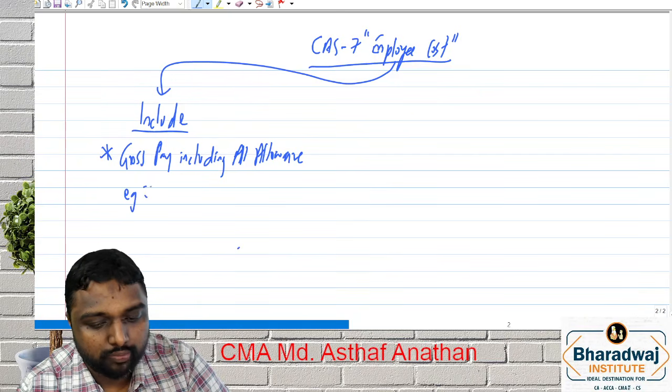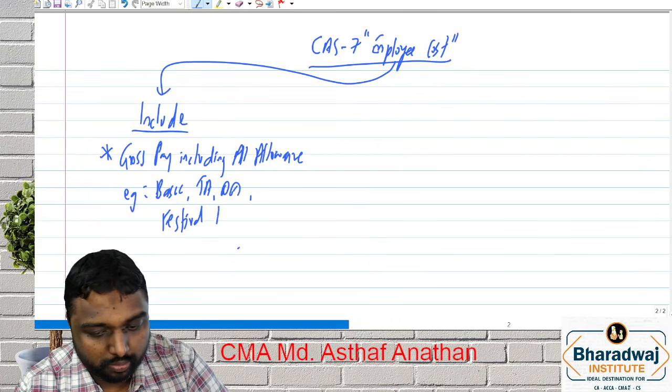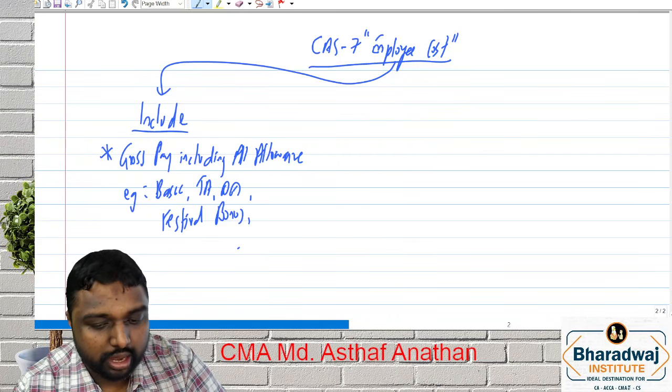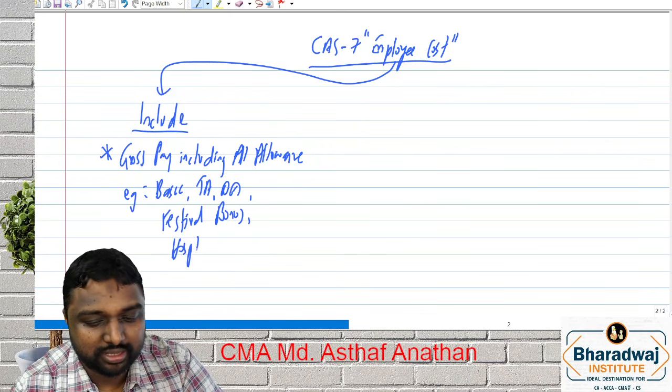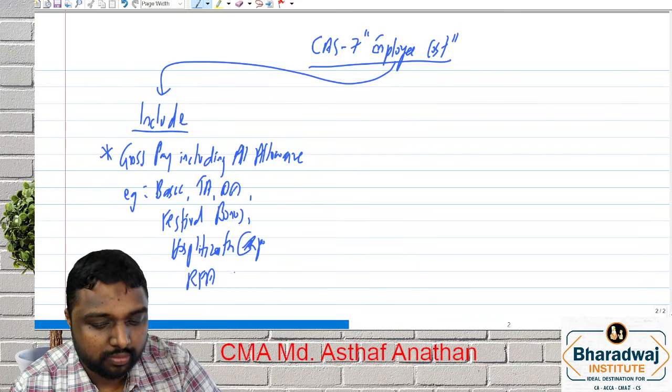For example, your basic, TA, DA, festival bonus, traveling allowance, hospitalization expense, rent-free accommodation.